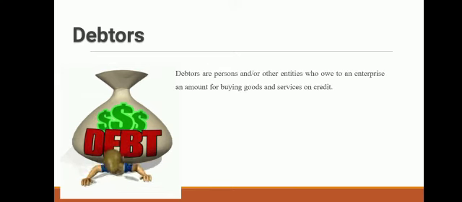Debtors. The persons to whom goods are sold on credit are our debtors. So if I sell goods of 50,000 to Mr. X on credit, then Mr. X is my debtor. So what is a debtor? Debtors are persons or entities who owe to an enterprise an amount for buying goods and services on credit. So all those entities who have purchased goods from us on credit are our debtors.